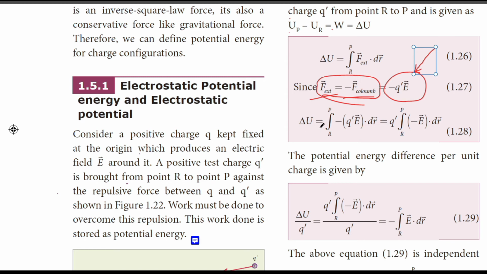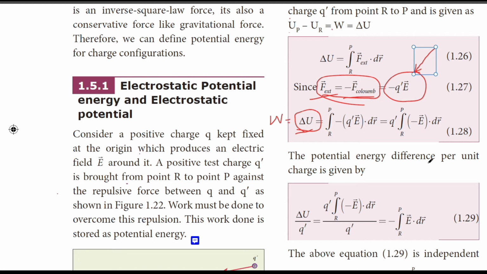So the change in potential energy, or work done W, is the integral of minus Q dash E dot dr from R to P. Q dash is a constant, the amount of charge, so it comes outside. So W is equal to delta U, which is the integral of minus E dot dr from R to P.